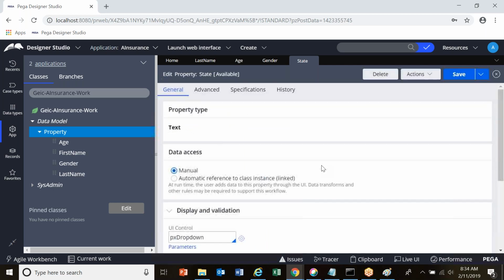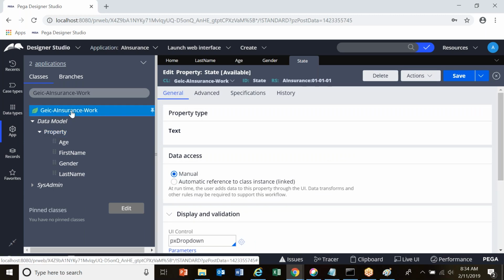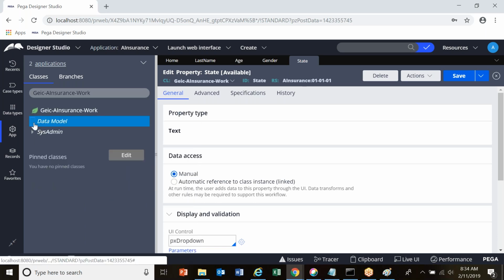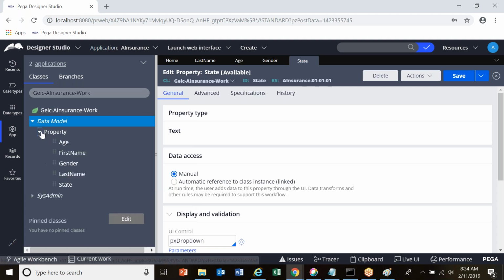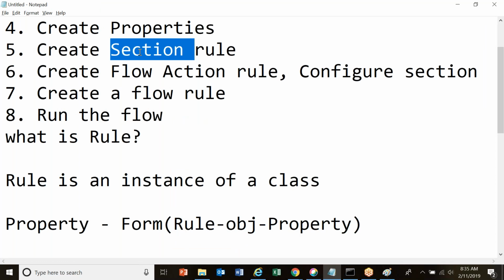Okay. You have created the state property. Next, we'll see. Now I think properties are enough. We'll go to the next thing. So what is my next rule I have to create? What is my next step after creating properties? Section rule. I have to create a section rule.